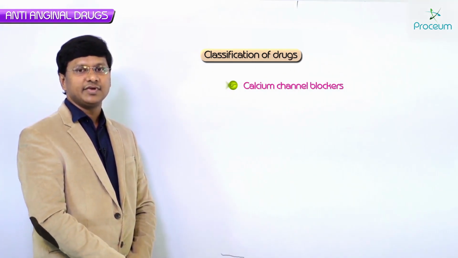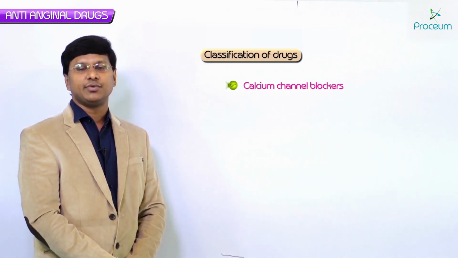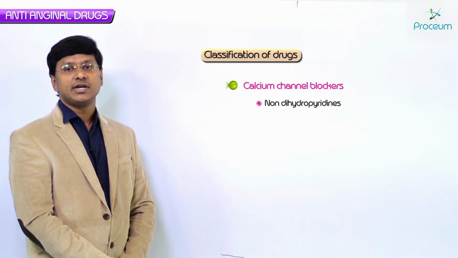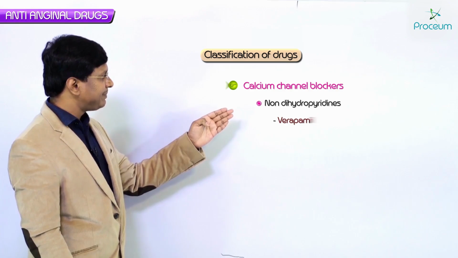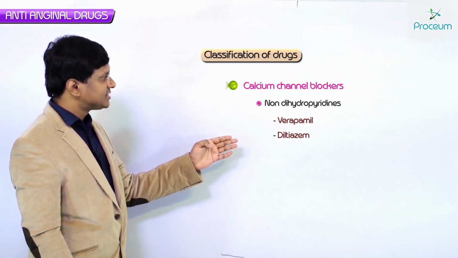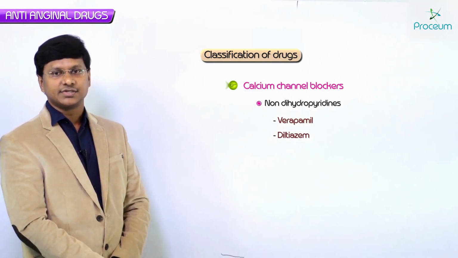Second, what we have is the calcium channel blockers. We don't use all the calcium channel blockers for the treatment of angina. Mainly we use non-dihydropyridine calcium channel blockers, which include verapamil as well as diltiazem. So these are the drugs which are used as anti-anginal drugs.